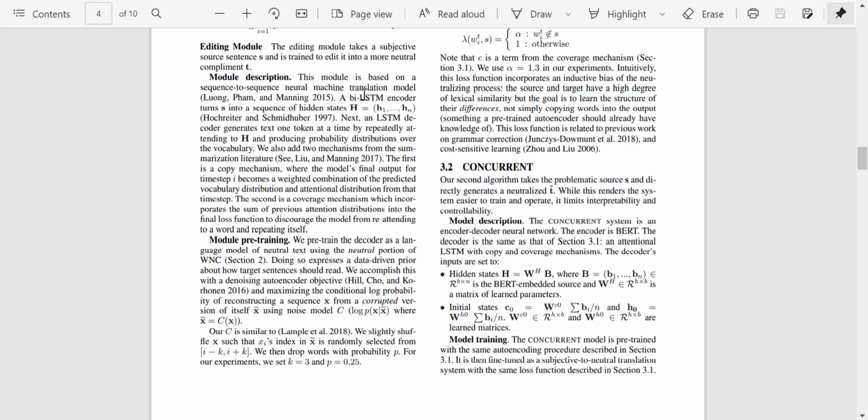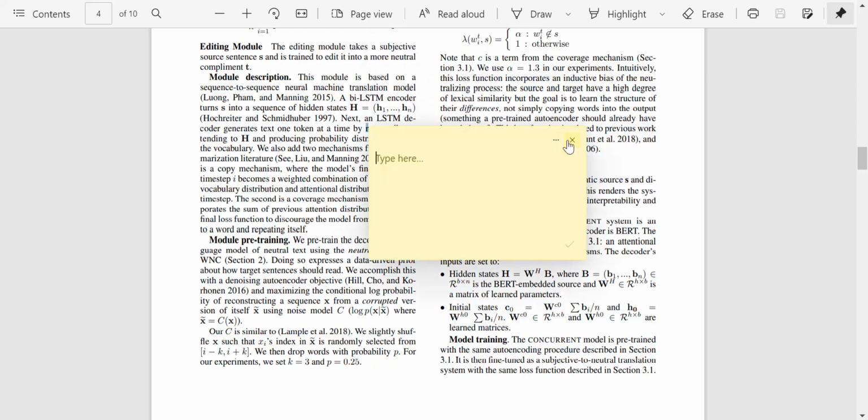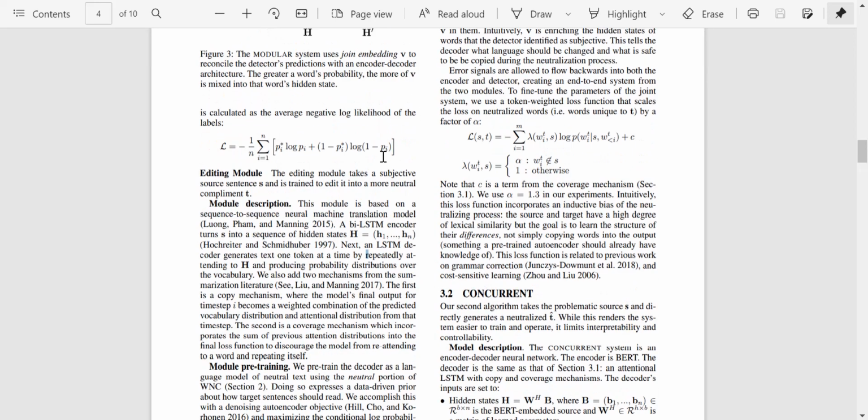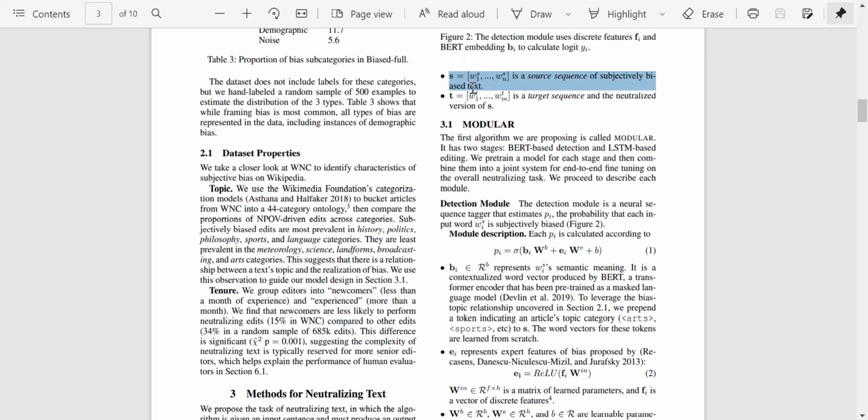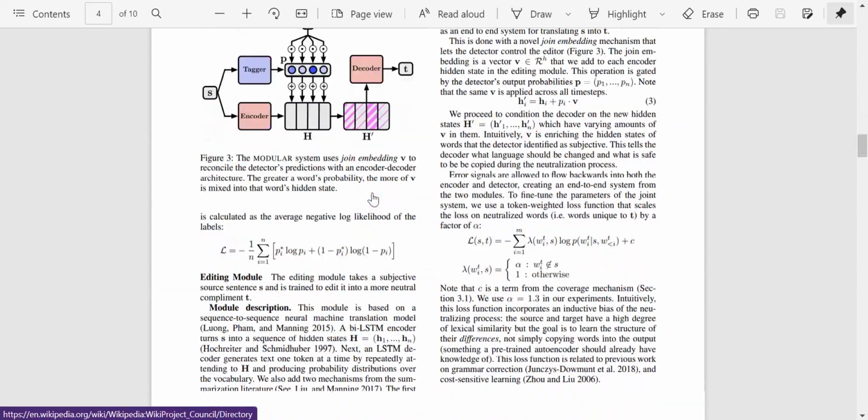So this is based on a sequence to sequence neural machine translation model. I guess that is self-explanatory. So they're using bi-LSTMs. If you're not familiar with bi-LSTMs, I'll just recommend going and reading up on that, because this entire paper has a lot of LSTM work. So they use an LSTM based encoder. That encoder takes the sentence and encodes it into a sequence of hidden states. You might wonder why there are n hidden states. If you go back to your sentence, you have n words in the sentence. So each word has a hidden state.